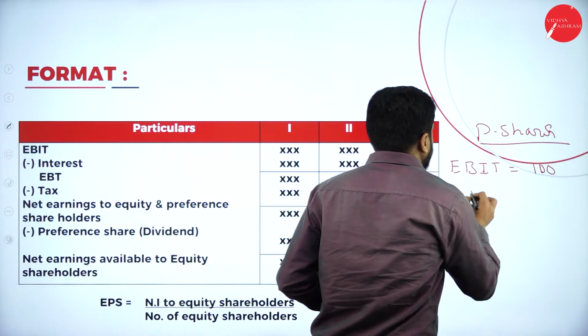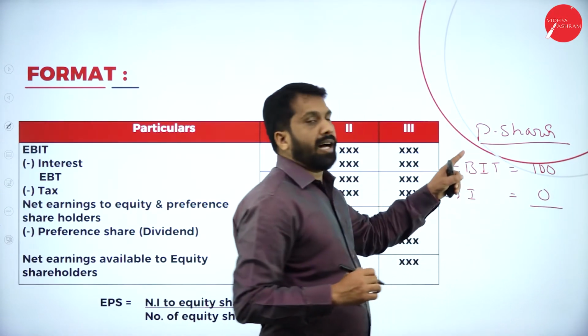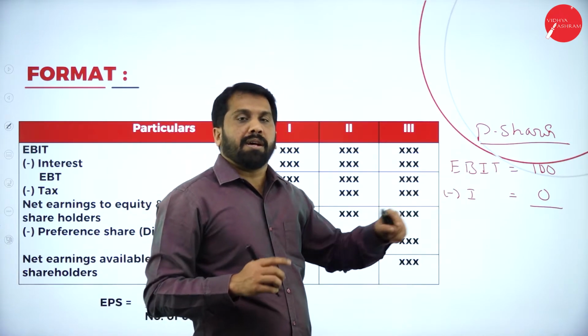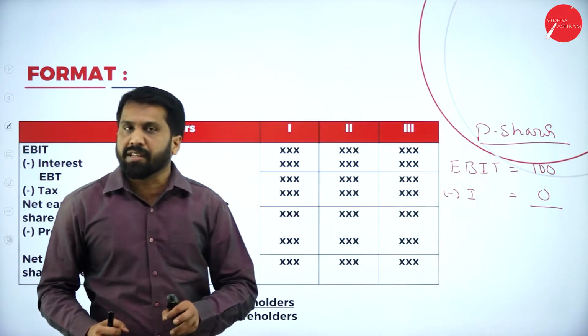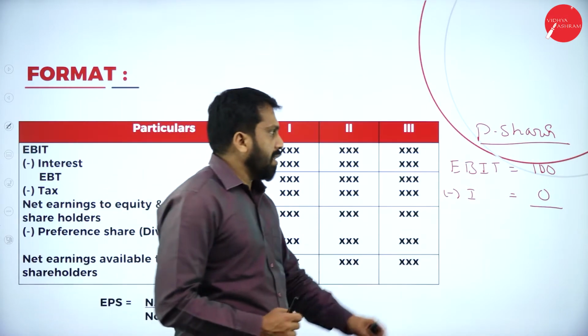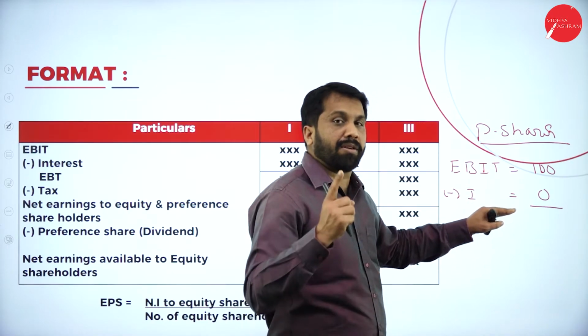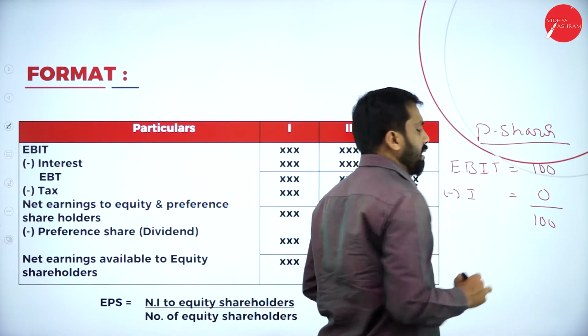Now, minus interest. Do we have interest here? No, because ours is preference shares. In the beginning, I told you preference shareholders will get dividend, and debenture holders will get interest. Preference shareholders will not get interest, they will get only dividend. So 100 minus 0, it will be 100 only.